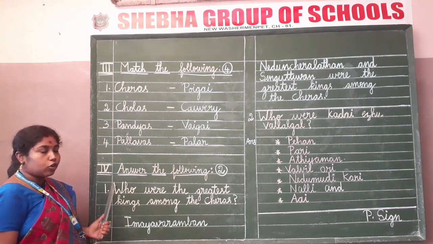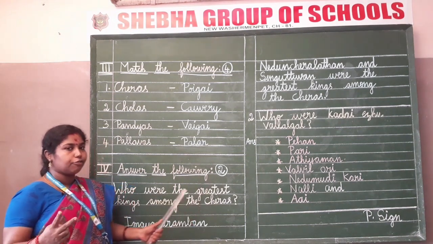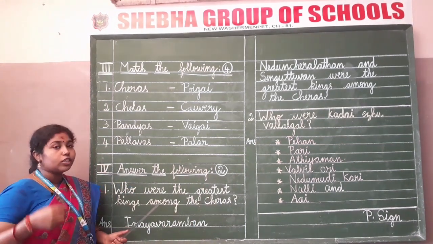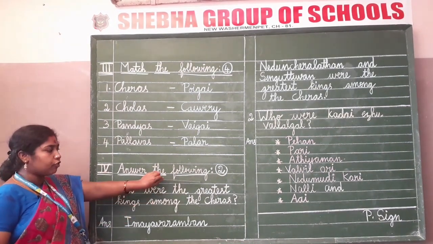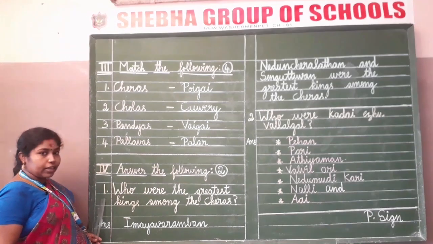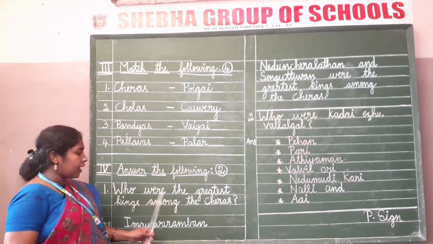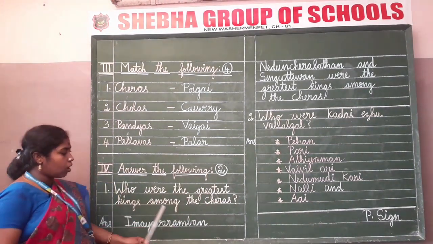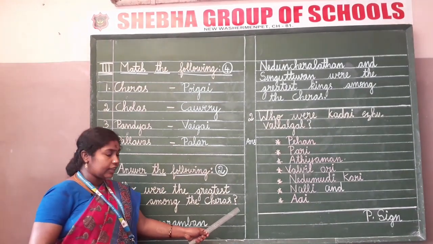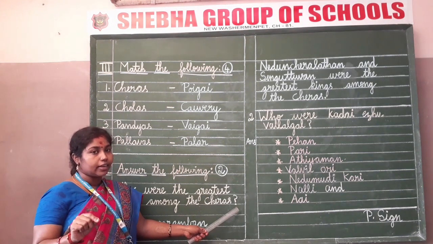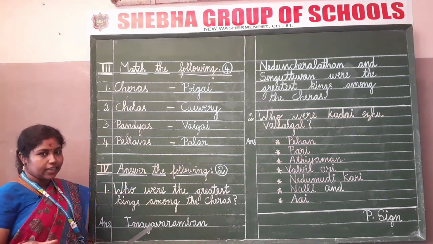Now we move on to the fourth Roman letter. Answer the following. We are going to write the answers to the following, children, and follow the instructions whatever I am saying. After writing the headline for this, you have to leave one line. Write the serial number in the margin. Start writing these words. Who were the greatest kings among the Cheras? After writing these words, you have to end the question with a question mark. It is very important, and give sufficient space to write the words neatly.